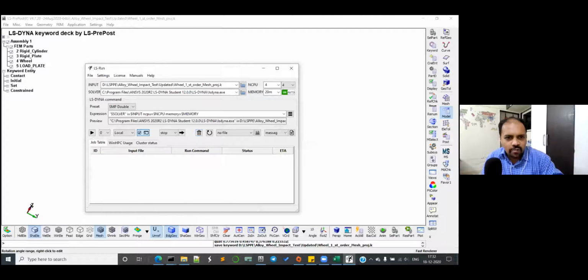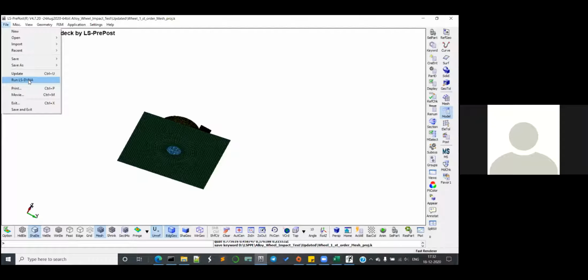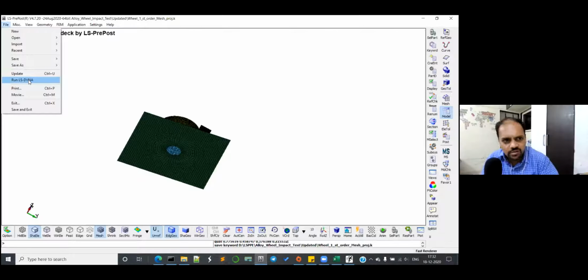You can run it from LS-PrePost as well, guys. It's very easy. You don't need to just start the calculation. I'll tell you this later part. In the later part, you can go to file, and there it is, run LS-DYNA. That's actually LS-Run itself. But there you may have to give some inputs, like which version you are using and other stuff. But that is what we saw yesterday, how to do it. Okay, so go to the command window.